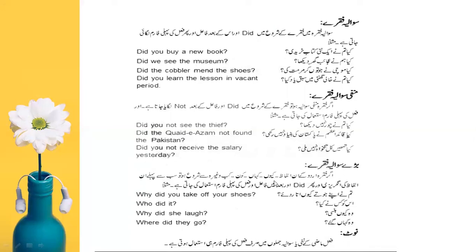And now another form of the interrogative sentences, in which the W words also come. That is why, who, when, where. These words also come in this type of sentences. Okay. Why did you take off your shoes? Who did it? Why did she laugh? And where did they go? So you can find out that although they have the W words, did is also part of these sentences.